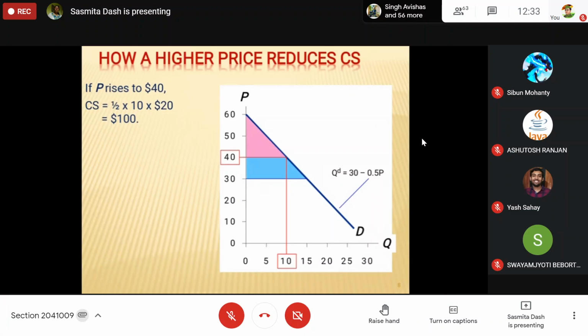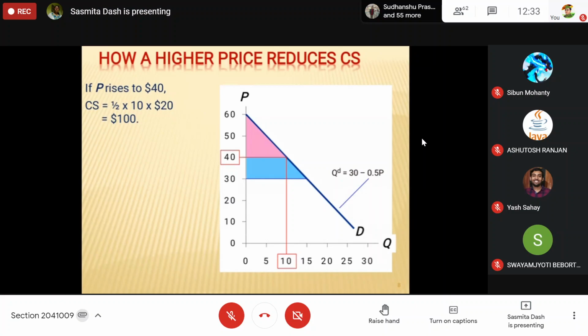A person whose WTP was 39 rupees was buying at 30, but at 40 rupees he will not be able to buy. So those marginal buyers whose willingness to pay is between 30 and 40 will leave the market.